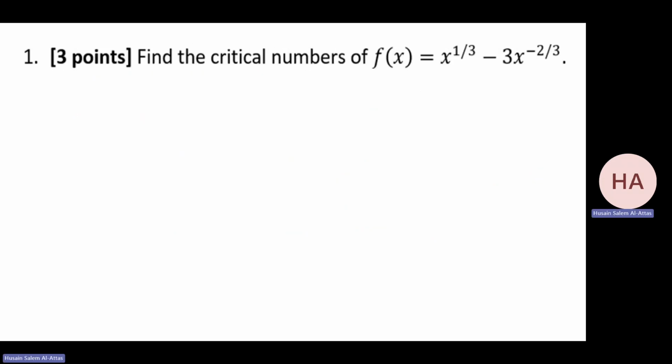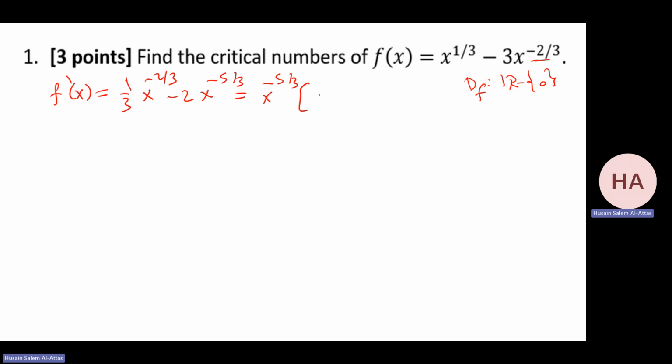Find the critical numbers of this. What is the domain of f? All real numbers except 0. This is because I have a negative exponent. Okay, so I need to find f prime. f prime will be 1 over 3, x to the minus 2 over 3, minus 2, x to the power minus 5 over 3. I take x to the power minus 5 over 3 as a common factor. What do I have? 1 over 3, x minus 2.